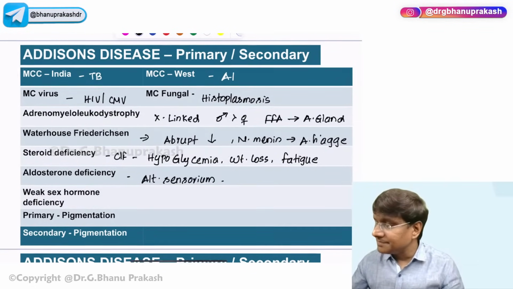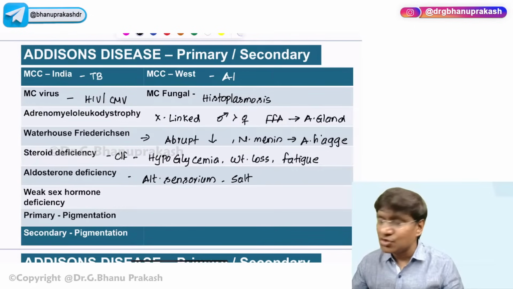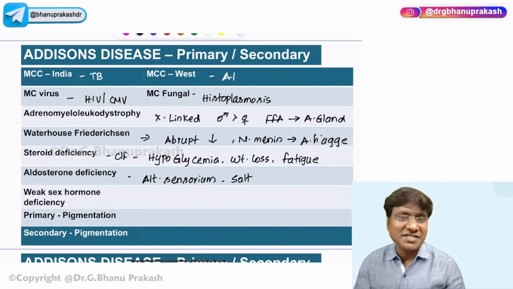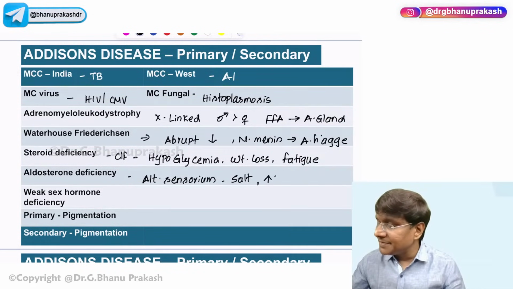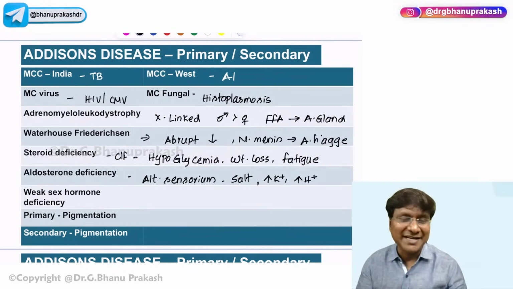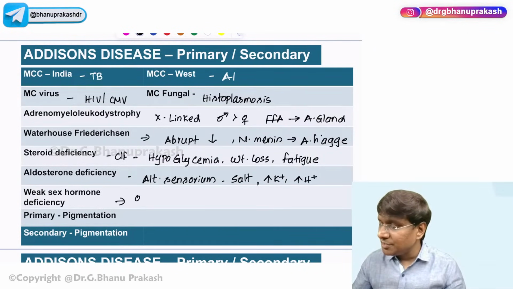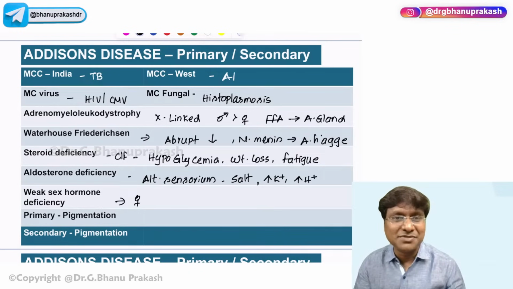Okay. And these patients will be craving for salt. Why? Because the food which is rich in sodium is salt. So they'll have salt craving. And there will be hyperkalemia and there will be increase in H plus ion, and that will result in metabolic acidosis. And due to weak sex hormone deficiency, the features are very commonly observed in females.